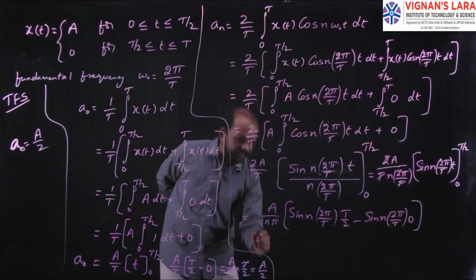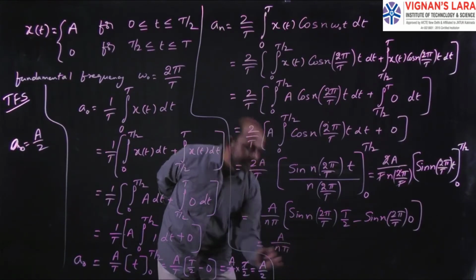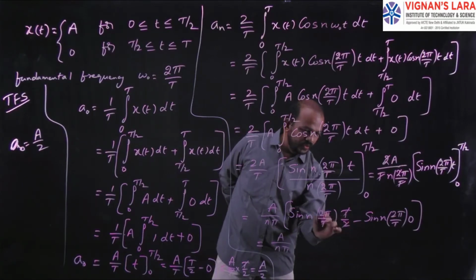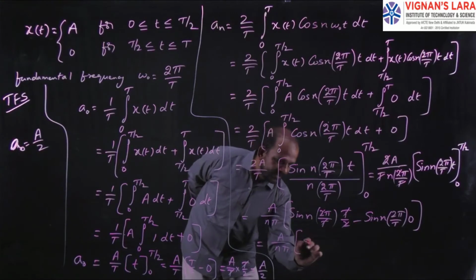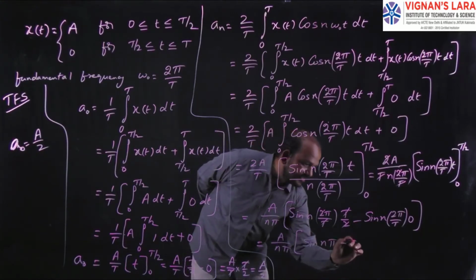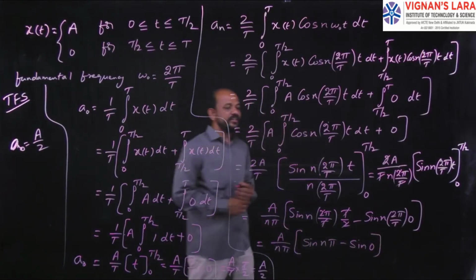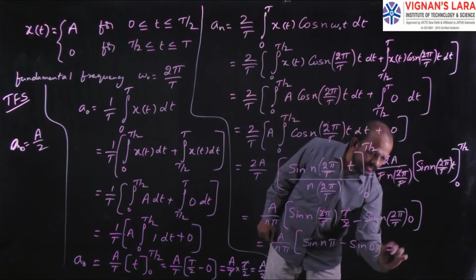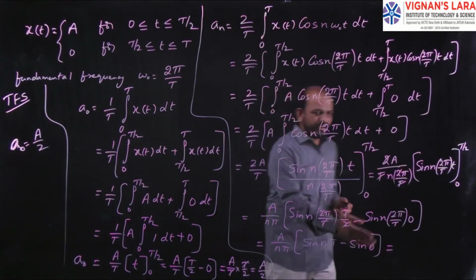So that will be equal to a by n pi. So t gets cancelled, 2 gets cancelled. So finally I will get sine n pi minus sine 0. Okay, so that will be equal to, so sine 0 is 0, we all know that.